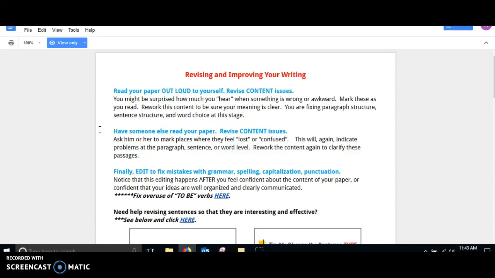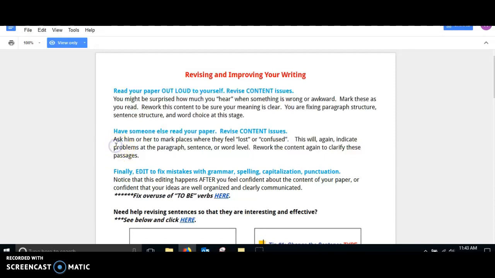You want to make sure that you're fixing that paragraph structure, that it flows well. I don't see it on here, but you want to make sure that you take a break before you try to revise and improve your writing. Because if you're waiting to the very end to get it submitted and you're not taking that time to give yourself a break, you're not going to see as many errors as you would have if you had just taken a little bit of break and then read it out loud.